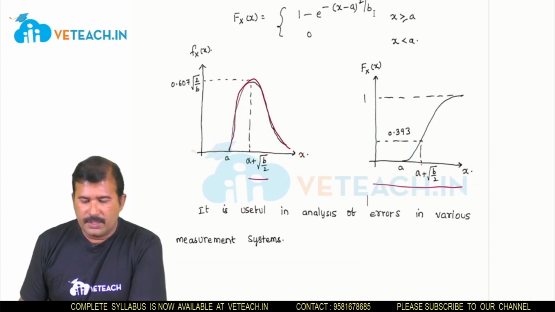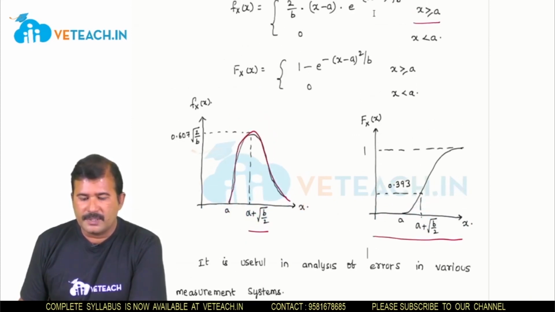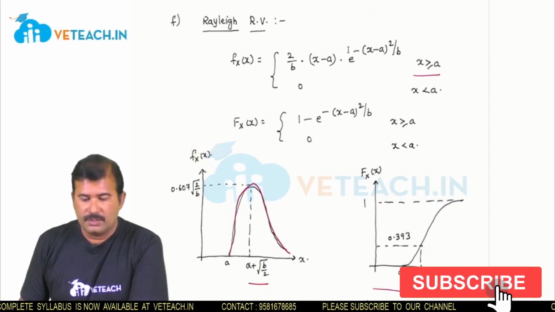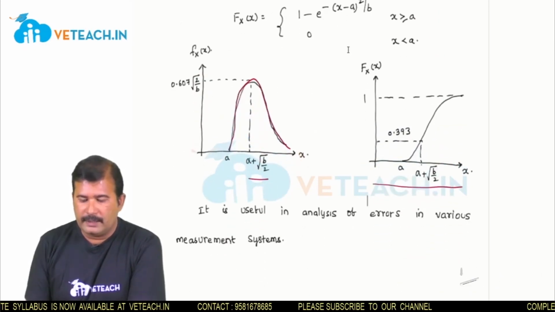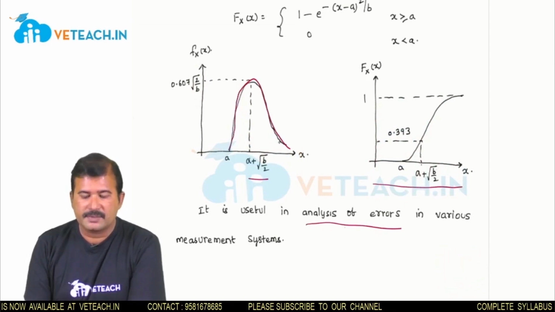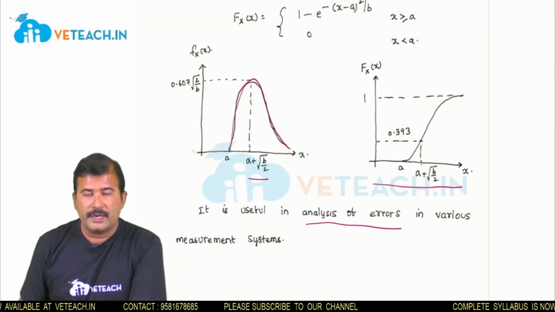So this is useful for measurement errors in measurement systems. The Rayleigh random variable is used in various measurement systems. So it is useful for the analysis of the errors. That means the analysis of errors exactly matches with the Rayleigh distribution or density functions.